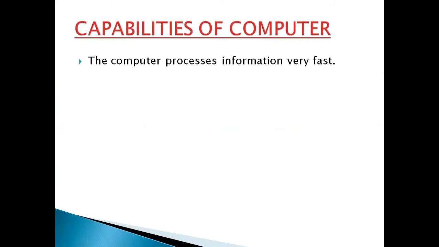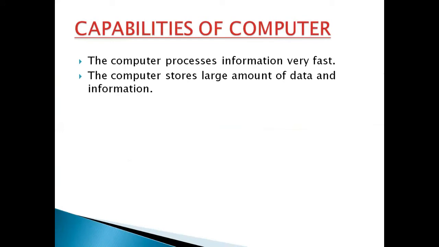Okay. Next heading is capability of a computer. The computer processes information very fast. The computer stores a large amount of data and information. The computer gives accurate results.